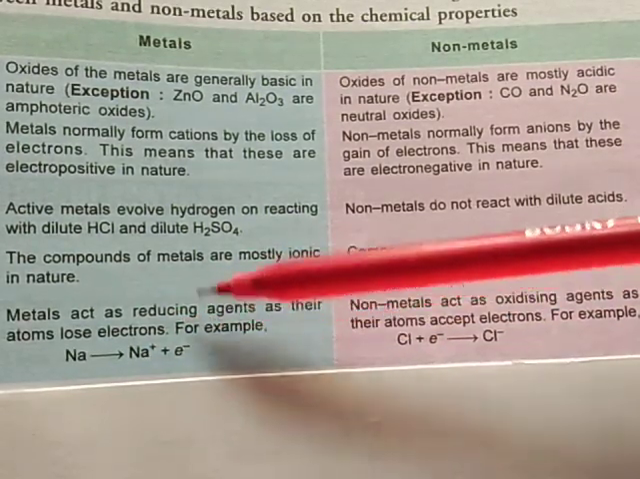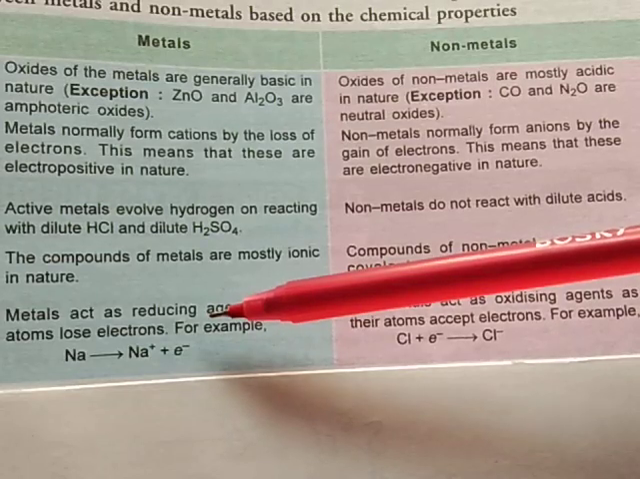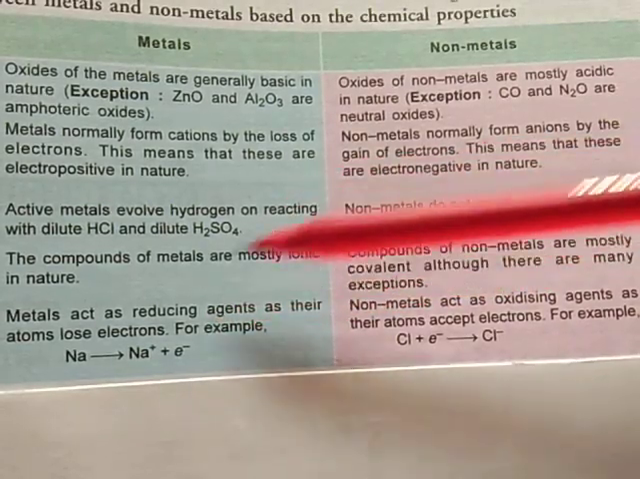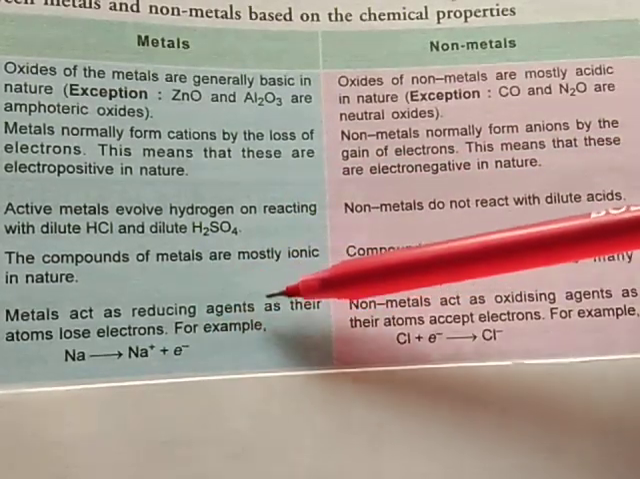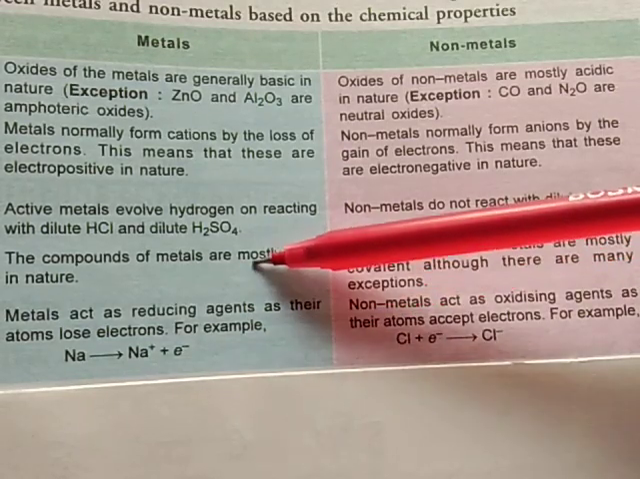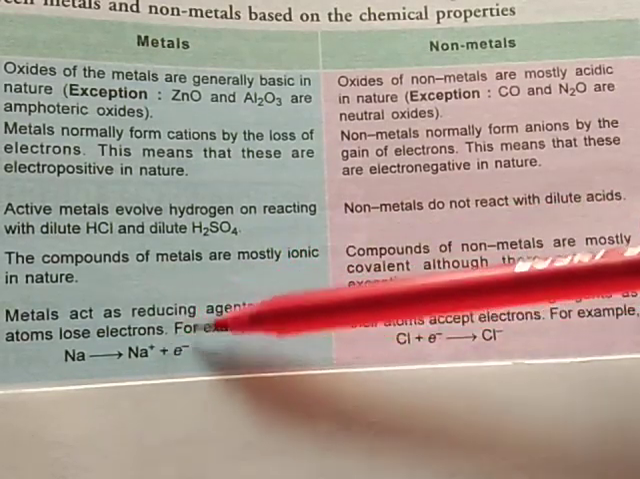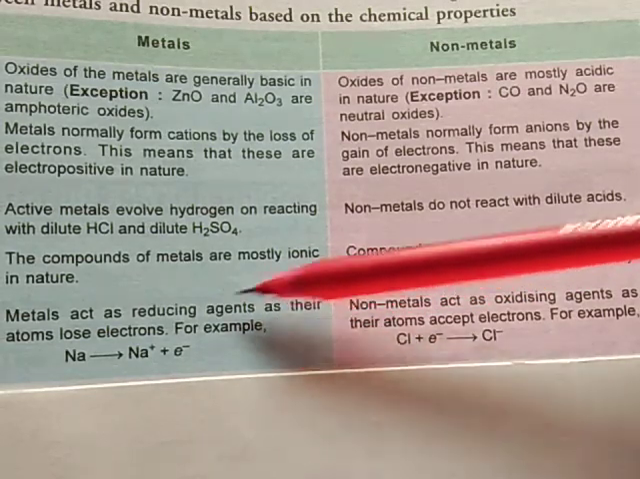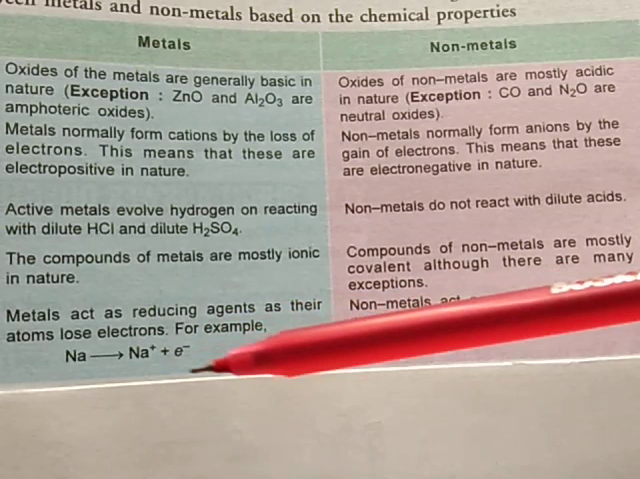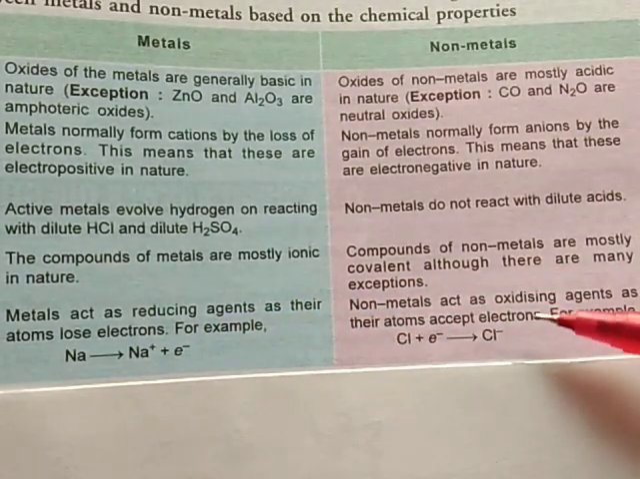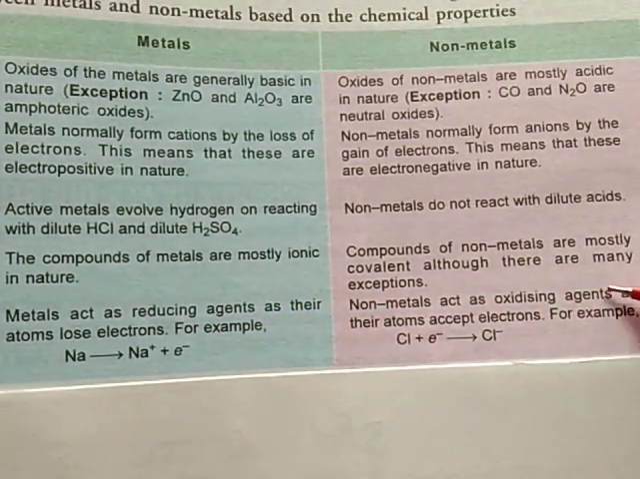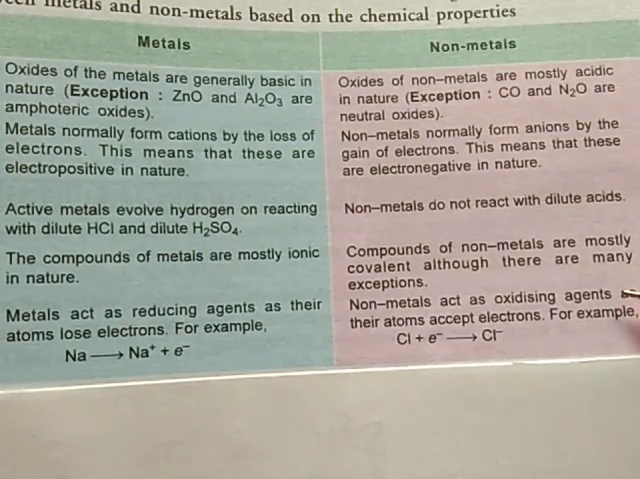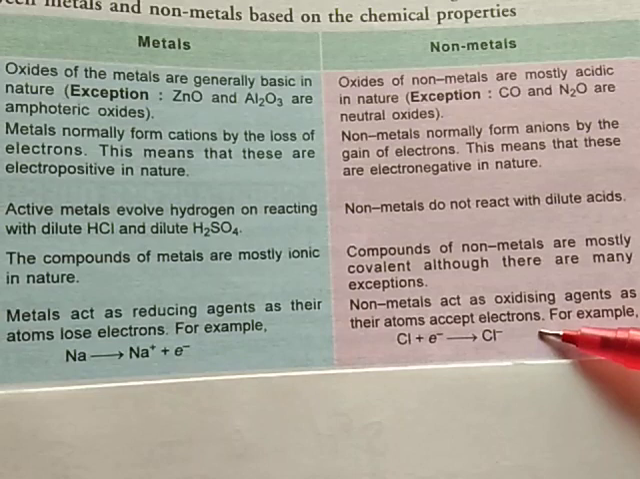Point number 5, oxidizing and reducing nature. Metal acts as a reducing agent, meaning atoms lose electrons. Reducing agent means these show oxidation. Oxidation means loss of electrons. Nonmetals act as oxidizing agents. It means they show reduction. Reduction means gain of electrons.